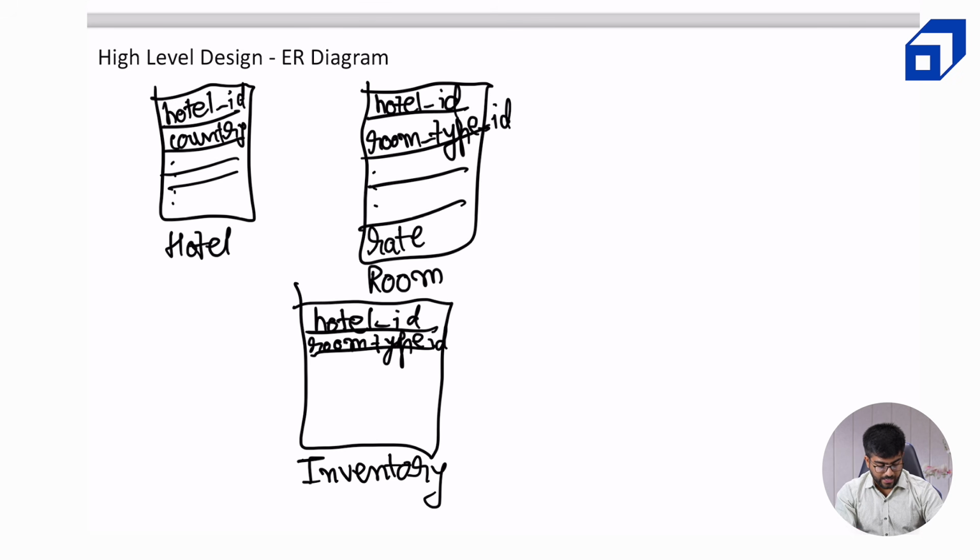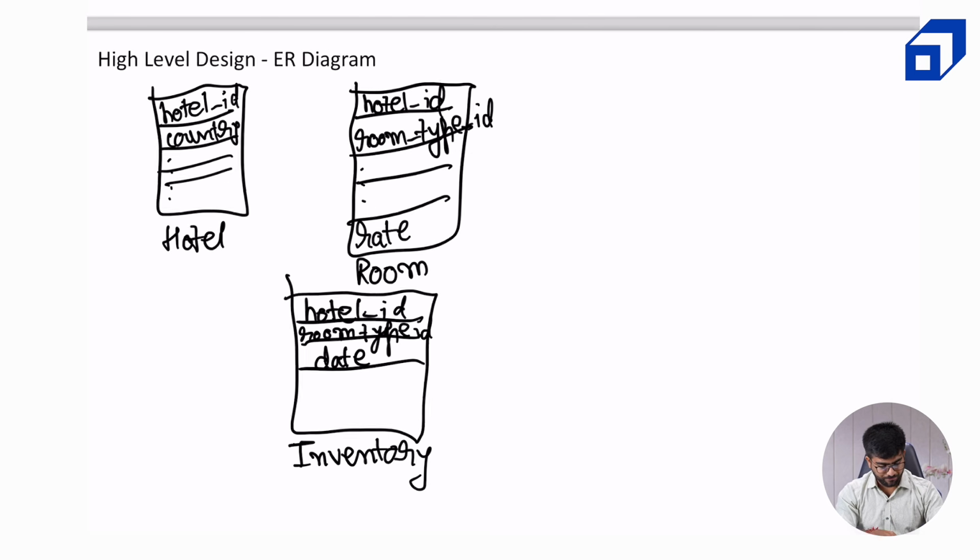and then we will have a date, because an inventory is associated with a particular date, like how many rooms of presidential suite are available in, let's say, Los Angeles Marriott. I'm not sure if there exists a Marriott hotel for that, but just an example that for this particular room type ID, presidential suite or some queen suite or something like that, how many rooms are available.